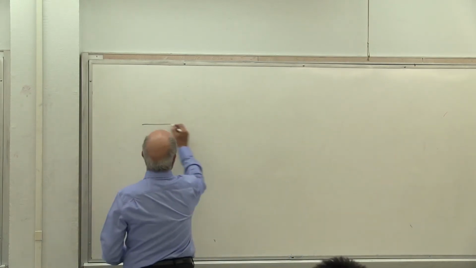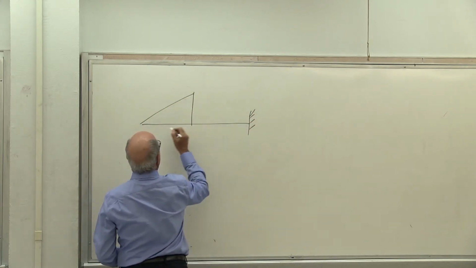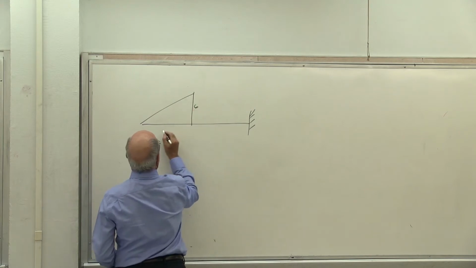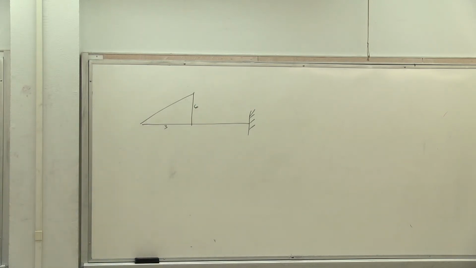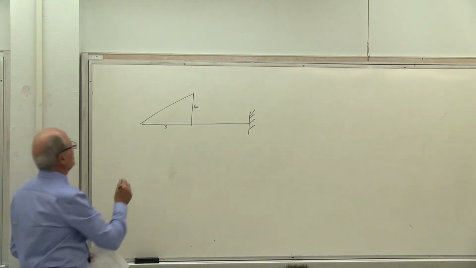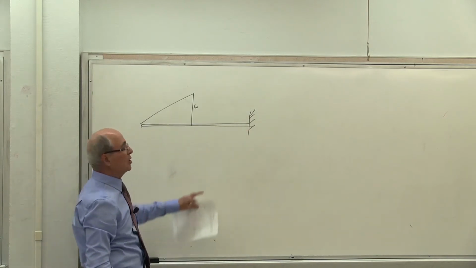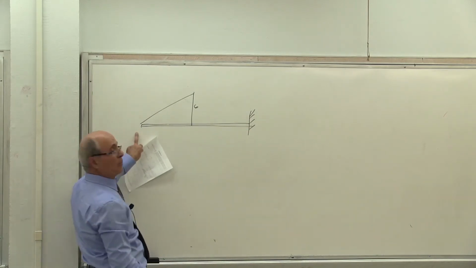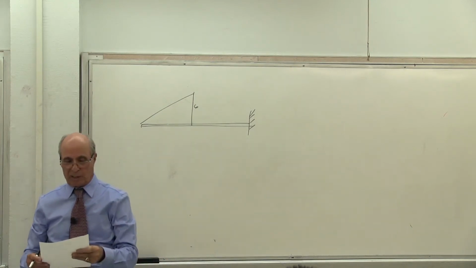Okay, so here is the beam, and here is the load, but ends there. This is 6, this is 3. I have one example. Yes, I know that you are going to ask that question, and that's because I asked you to do some of that question. This time I'm going to go to the determinate beam. Notice this beam is determinate. Is that correct or not? Notice there is a fixed support there. There is no support here. Everybody understand that. Therefore, you can always solve for the reaction.